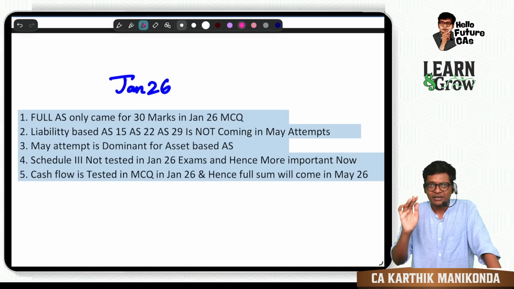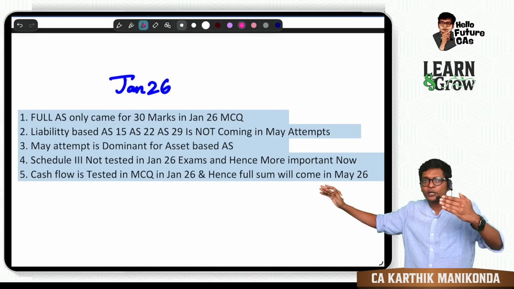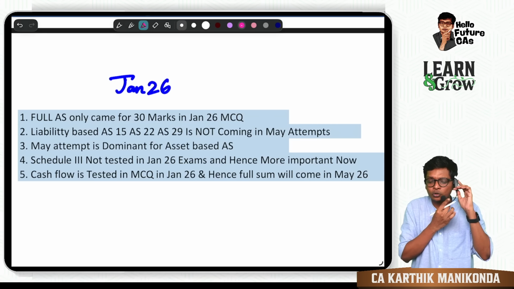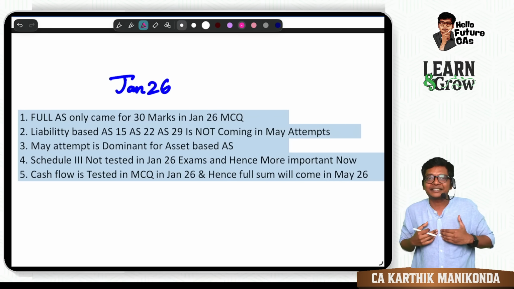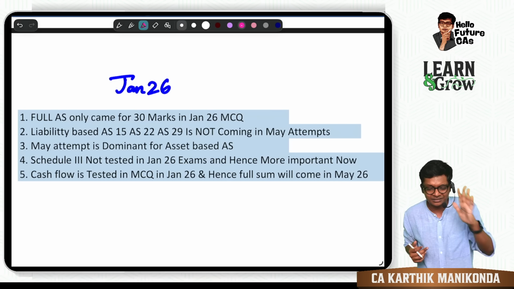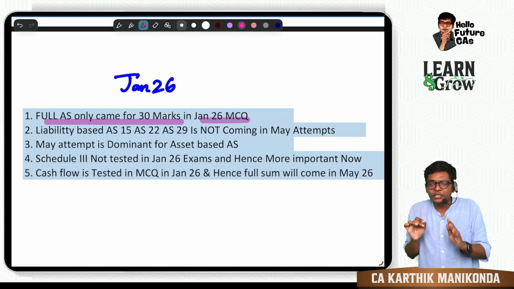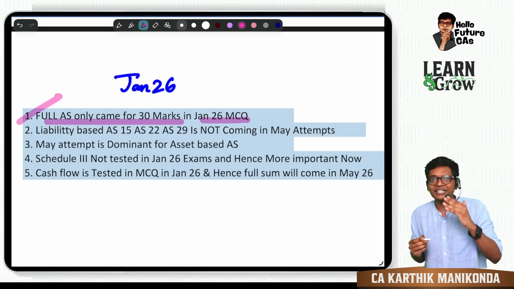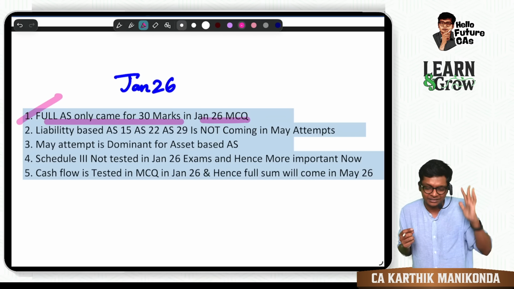First thing I always do is analyze the Jan 26 exam before I go to previous pattern. And it's important you watch this part also, because that's when you gain the trust as to, yes, for my May 26 exams also I can go with this. The first thing, in Jan 26 MCQ, almost entire 30 marks of MCQ came only from accounting standards, guys. So I can say full accounting standards came in MCQ, of course including cash flow, which is our AS 3 itself.